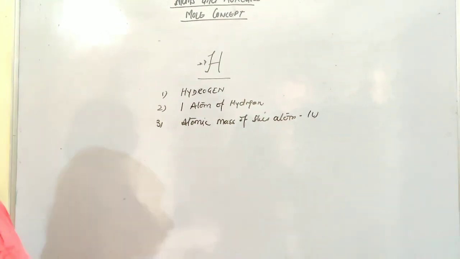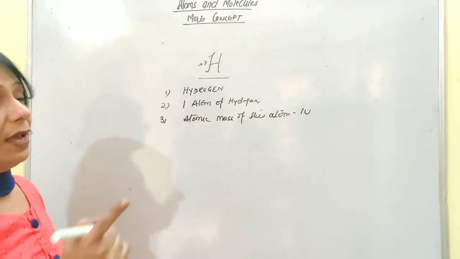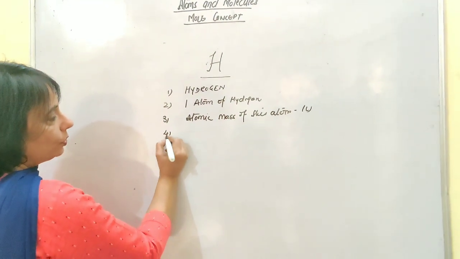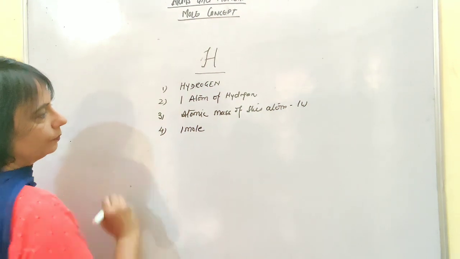Besides these 3 pieces of information, what else can you guess with this symbol? It could tell you about 1 mole also.